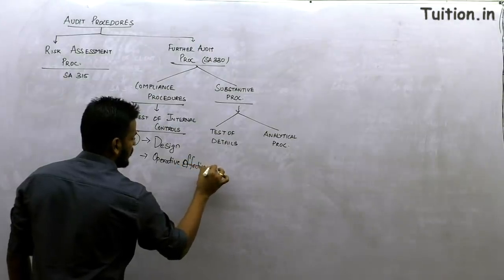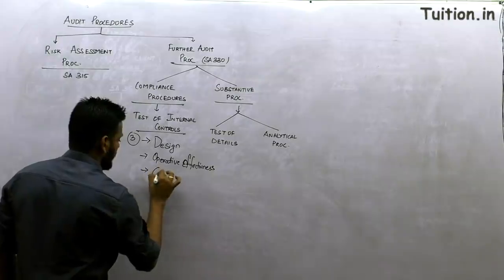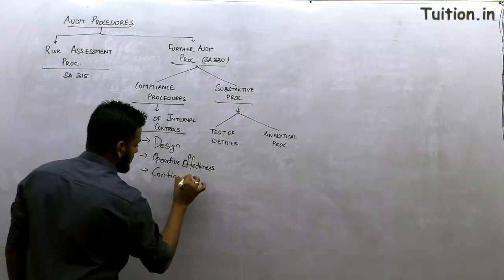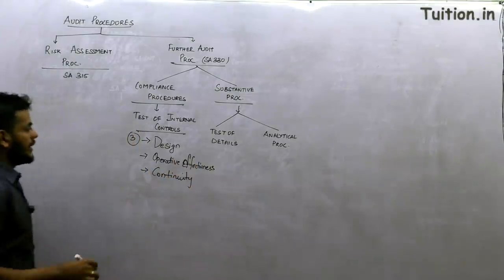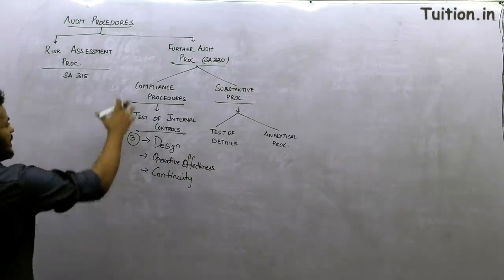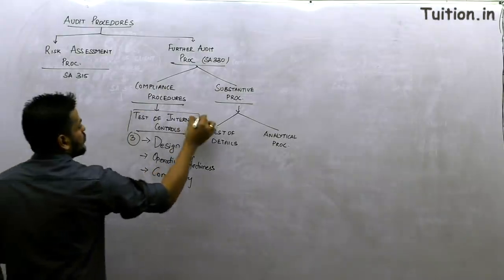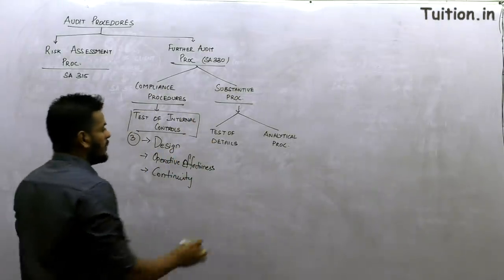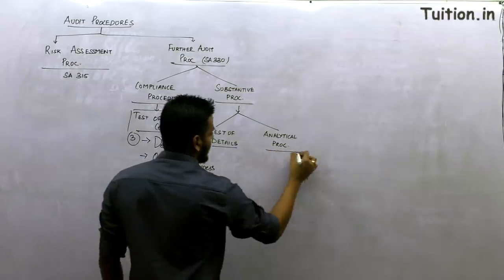Operative effectiveness, how effective it is, and most importantly continuity. Right, three points: design, operative effectiveness and continuity are the three things that we are checking as part of compliance procedure, where it is the test of internal controls. Then moving on to the next, test of details and analytical procedures.